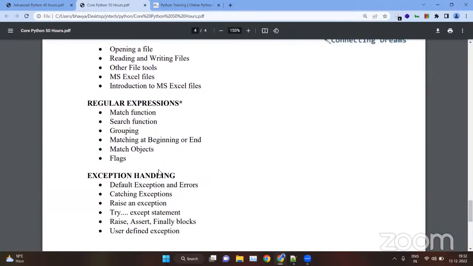In this, we will see how regular expressions are used to find a specific string inside a set of strings. Suppose there's a book, and you want to find a specific string inside that book. For that we will use regular expressions. That we will see.